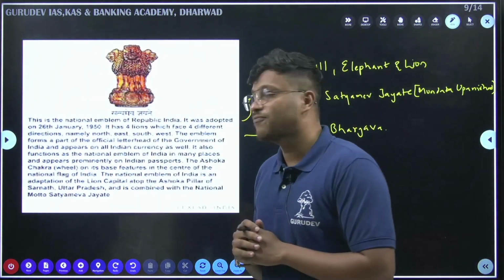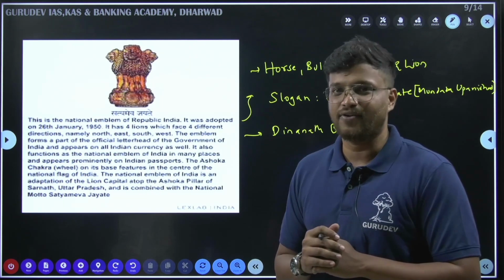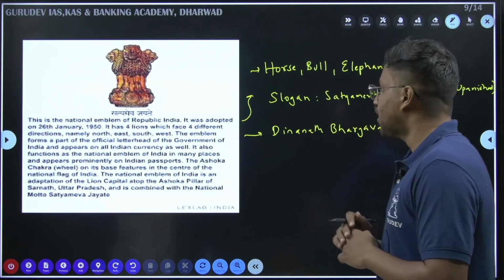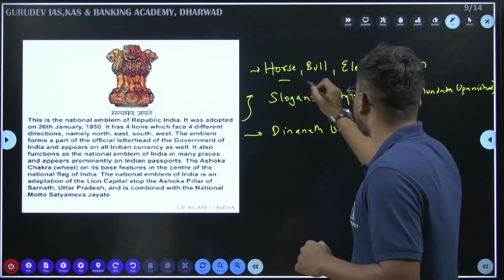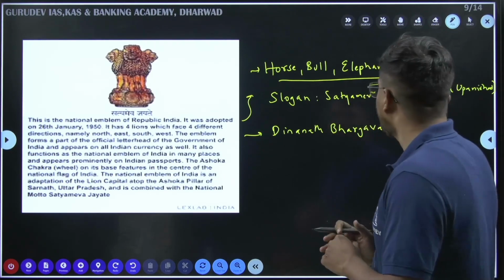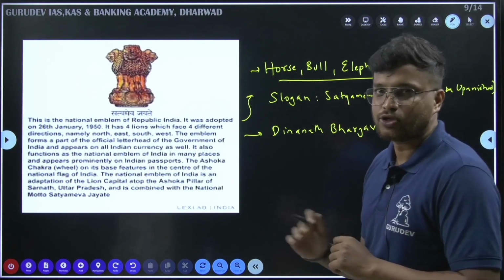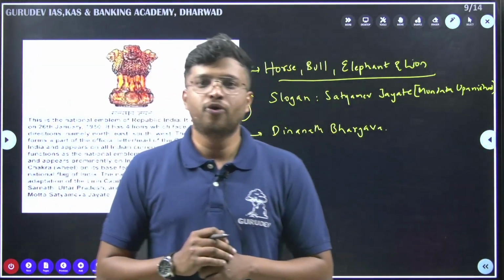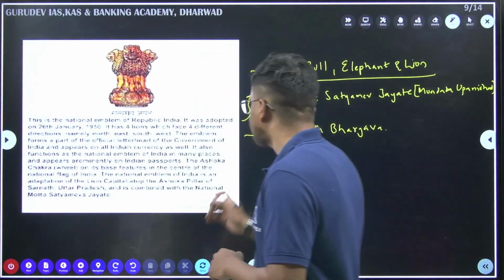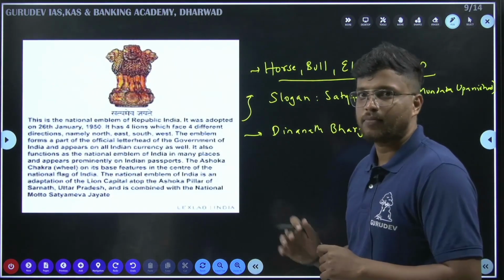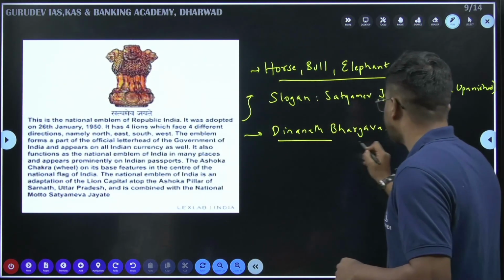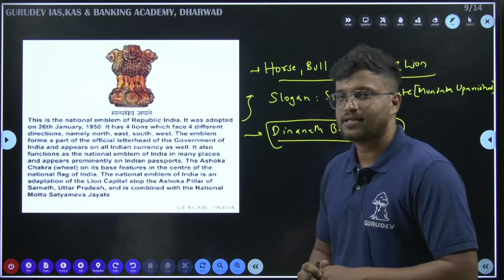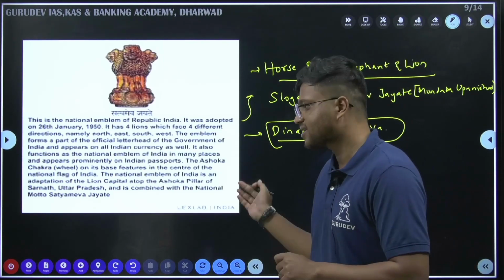Firstly, the national emblem was adopted on 26 January 1950, and there are four animals present on it: horse, bull, elephant and lion. Where is the slogan Satyameva Jayate adopted from? It is adopted from the Mundaka Upanishad. As well, who designed this national emblem? It was designed by Dinanath Bhargava. These are a few of the important facts.